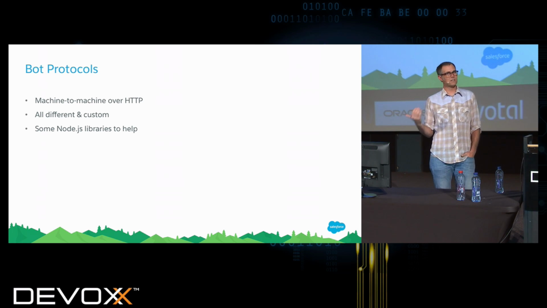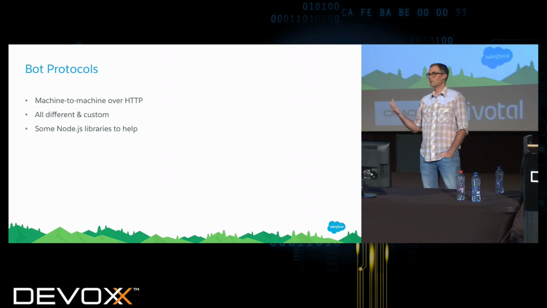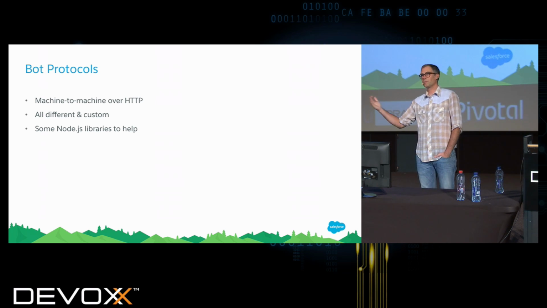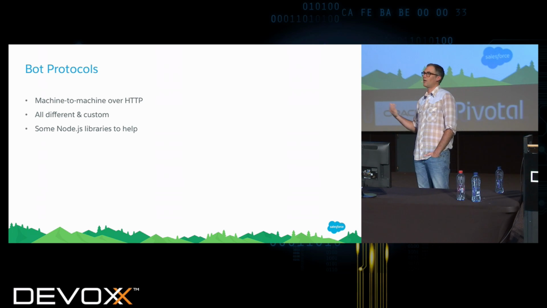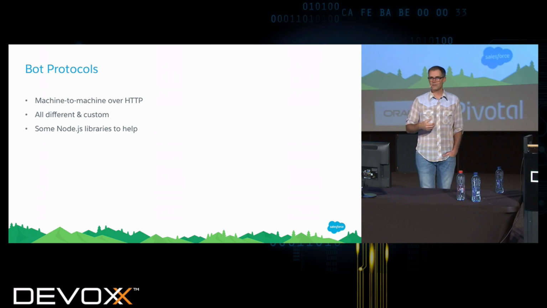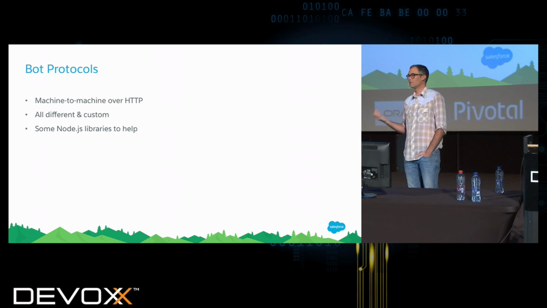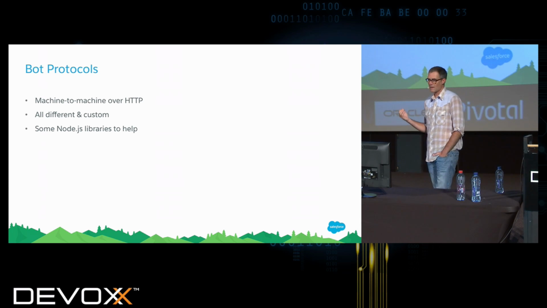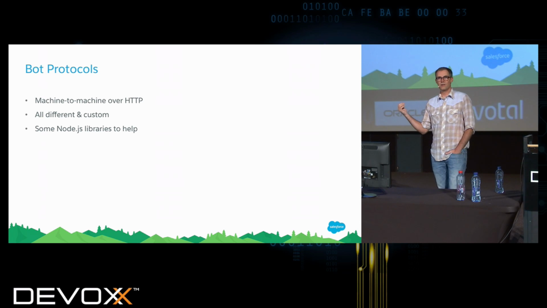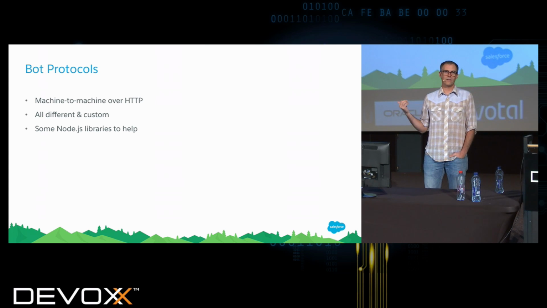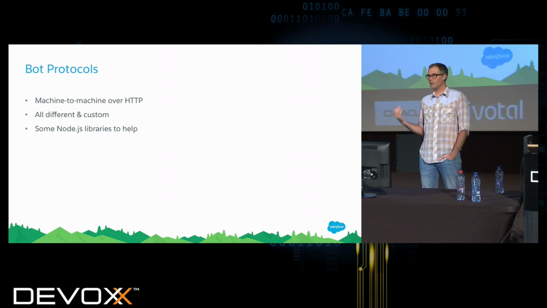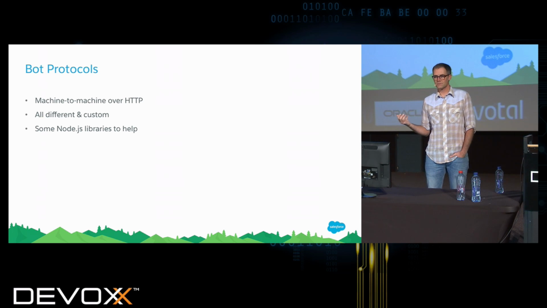So it can be actually pretty challenging if you as a company say, all right, I want to build a bot that works in all these different places. You're essentially having to rewrite large portions of that over and over and over again because there's no standard that anyone is using for how they do this communication. But if you are in the Node.js world, there are often libraries that will help you to build this.